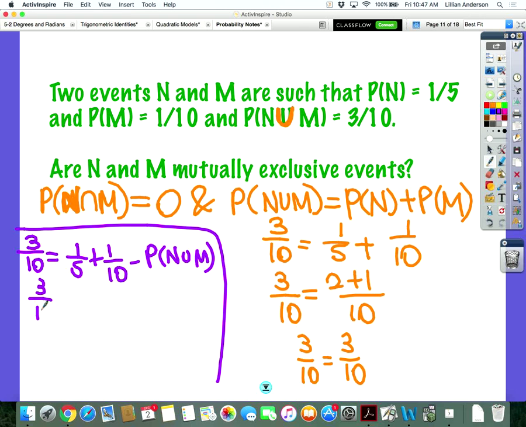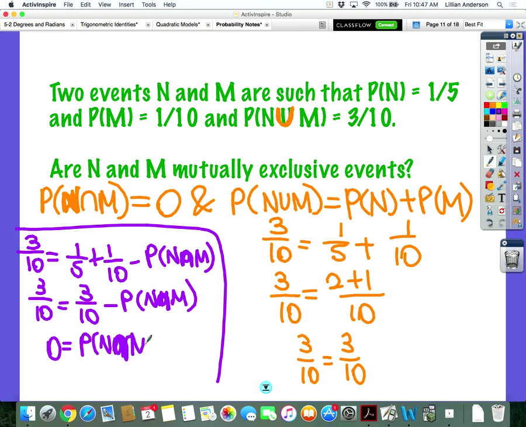Well, considering that we already added these and found out this was 3/10, when I solve for the probability of their intersection and subtract this over, this does indeed equal 0. So yes, these are mutually exclusive events. That's how you show it algebraically.